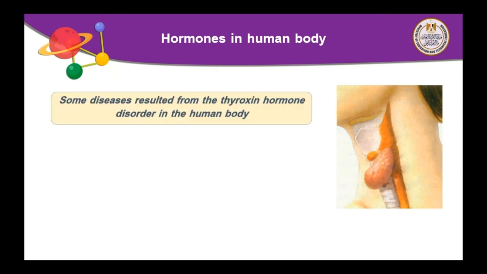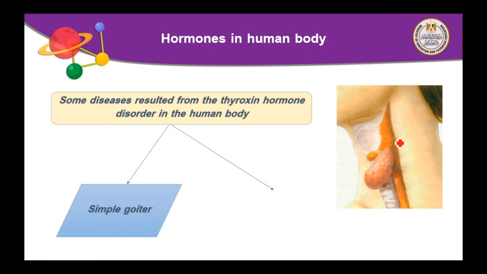What are the diseases resulting from thyroxine hormone disorder in the human body? We know that a hormone disorder can be caused by decreasing or increasing the amount of hormones inside our body. This means that the thyroid gland causes two diseases. Number 1, simple goiter.